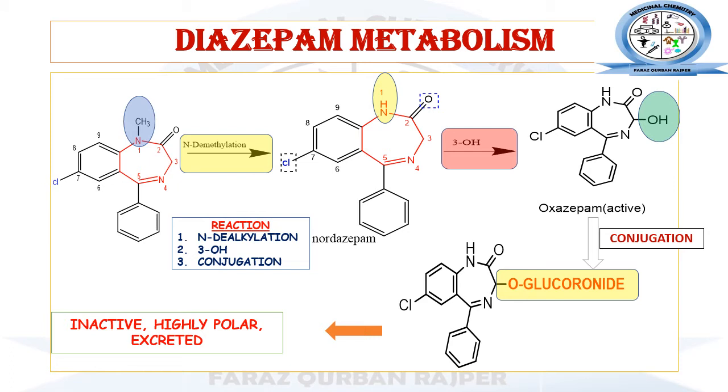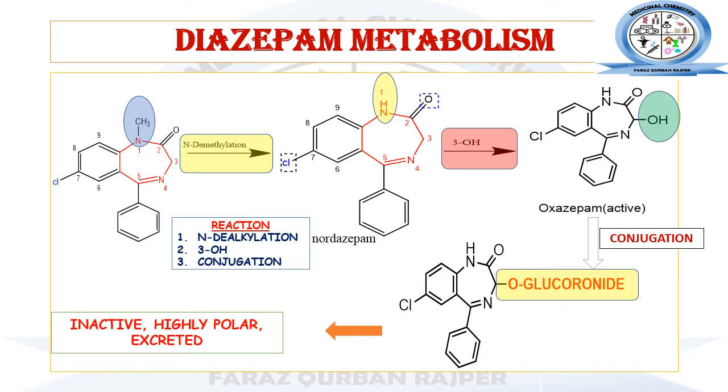During this metabolism of diazepam, the main types of chemical reaction which occur are, first of all, the N-dealkylation, that is the N-demethylation reaction, which converts diazepam into nordazepam. The second type of reaction is the 3-hydroxylation reaction.